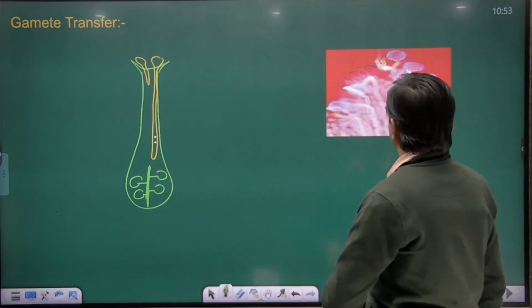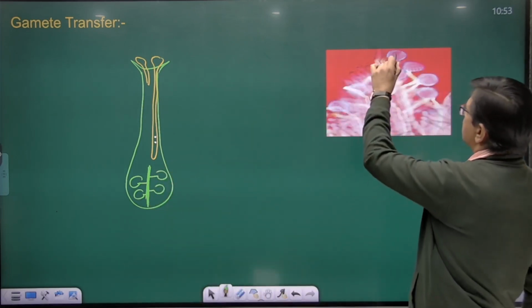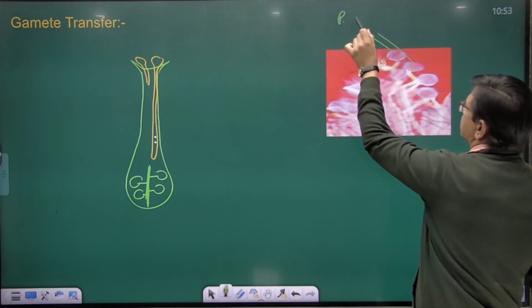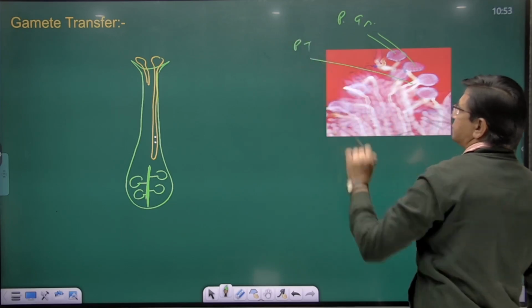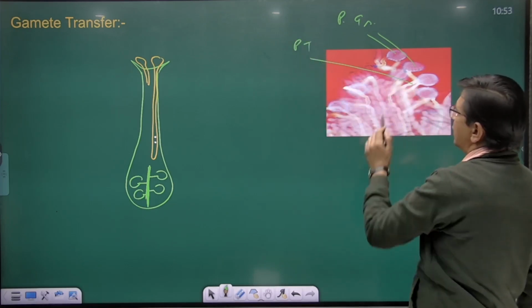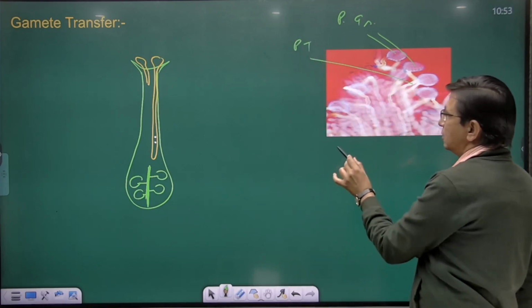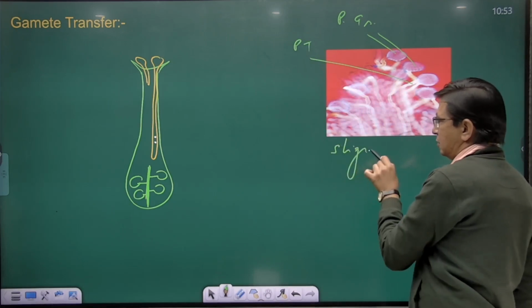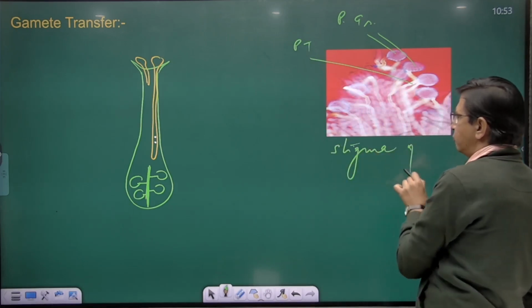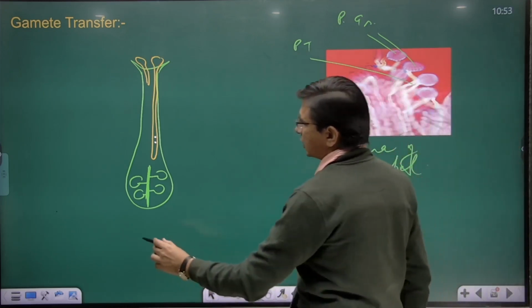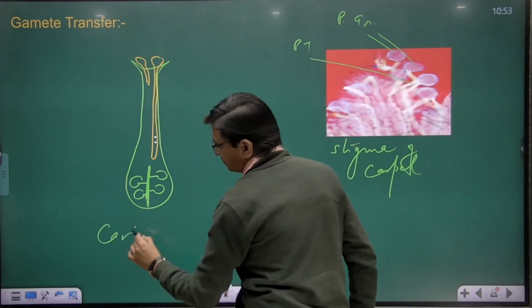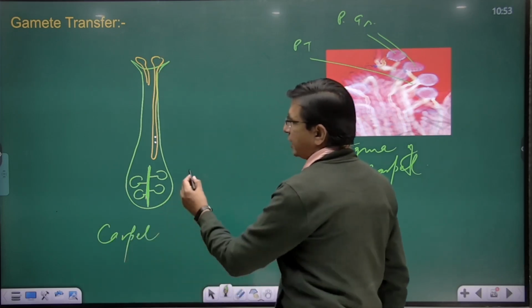This is an electron micrograph. Here you are able to see pollen grains, and these are pollen tubes. They have germinated on the stigma of a carpel. See, here I have drawn a carpel, and this carpel has three parts.